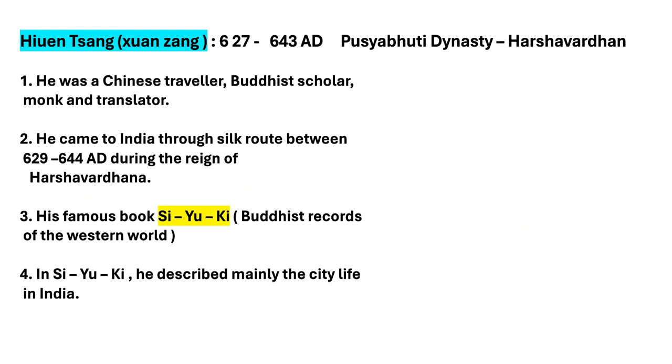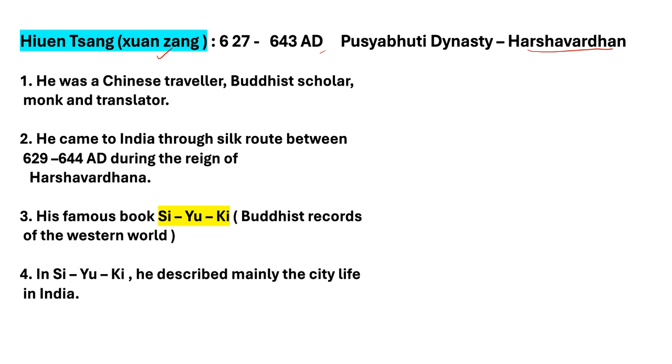Next one, Hiuen Tsang or Xuanzang. Time period is 627 to 643 AD. He visited during the Pushyabhuti dynasty. The ruler was Harshavardhana. This person is very important.